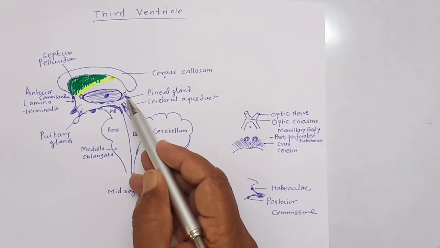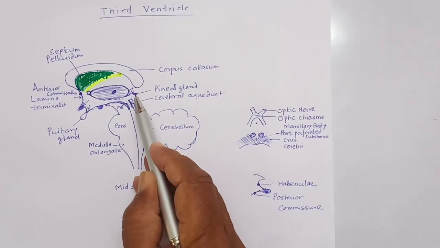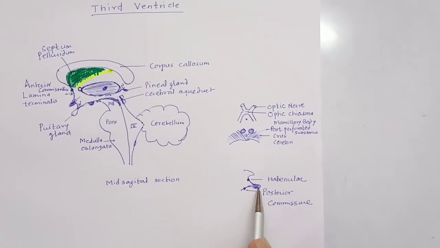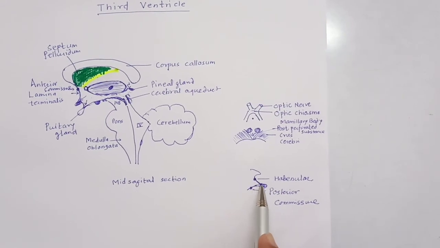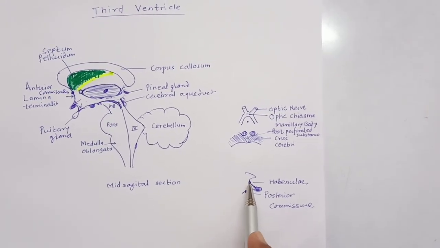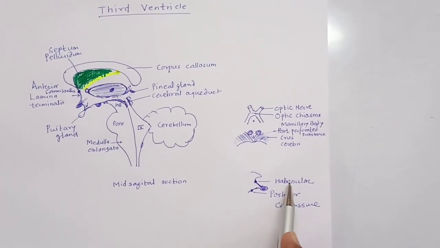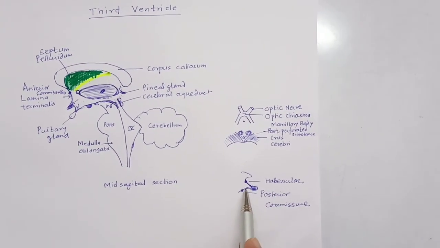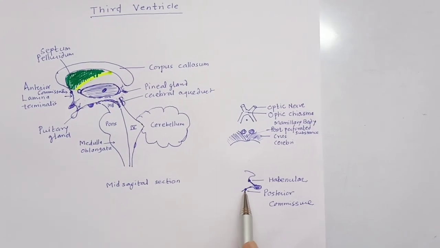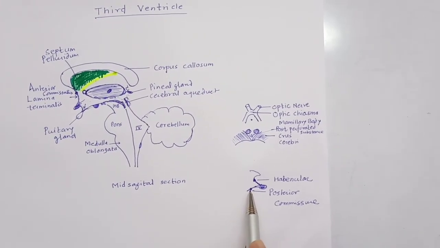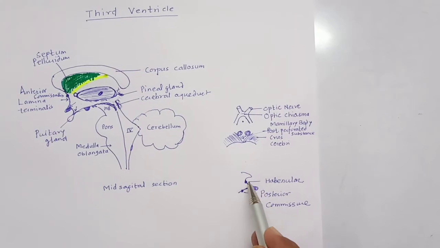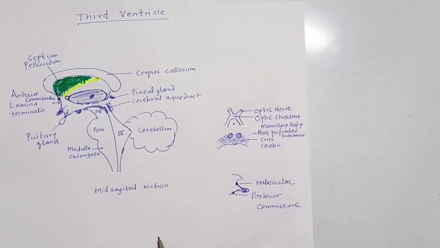The posterior wall is formed by the pineal gland, which is suspended by two lamellae. The superior lamella has the habenular commissure embedded in it, while the inferior lamella has the posterior commissure embedded in it. So they form the posterior wall.